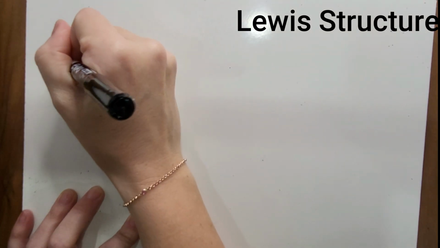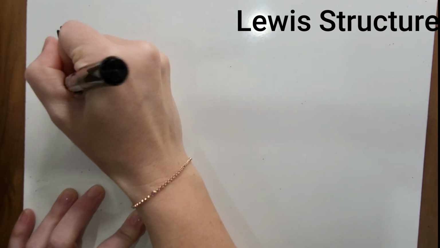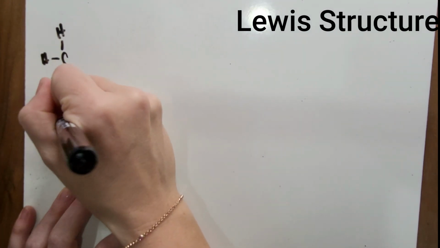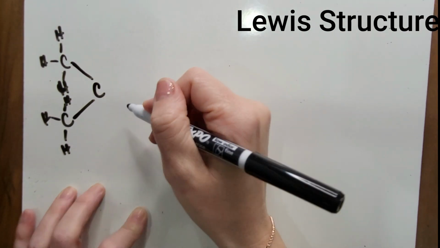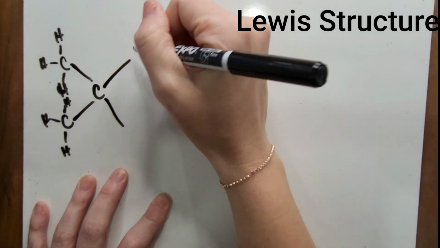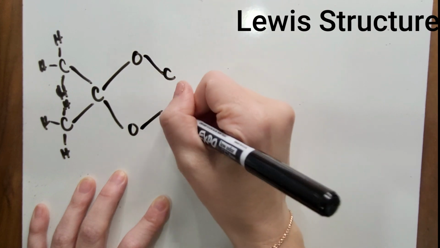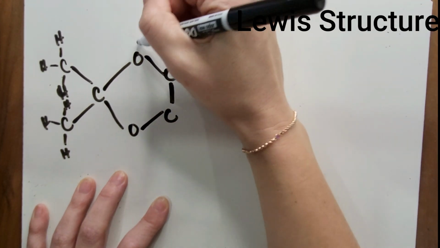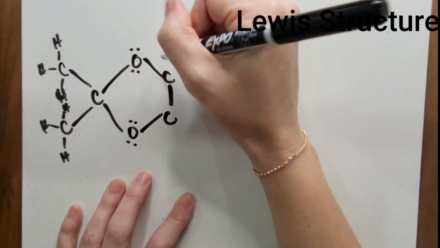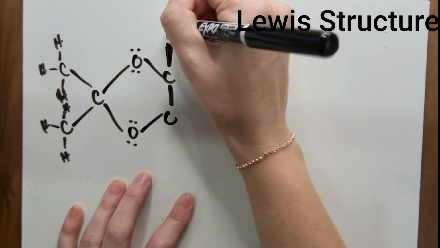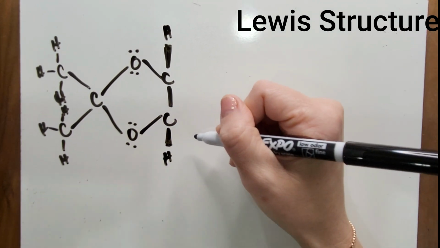Now I'm going to draw the Lewis structure for my drug Topamax, and I'm going to draw a couple carbons with hydrogens coming off them. Each of these has 3 hydrogens, and they meet on one single carbon over here. Then we've got 2 bonds coming off that carbon, and they both go to oxygen. These oxygens both go to a couple carbons, and then they meet right there. We need to go back and complete this octet, so we're going to give 2 lone pairs to each of those oxygens. Now I'm going to put this hydrogen coming up because this is important to the geometry of this molecule.